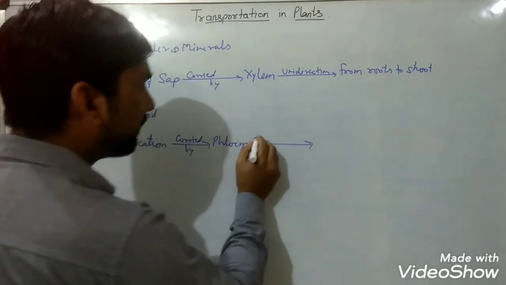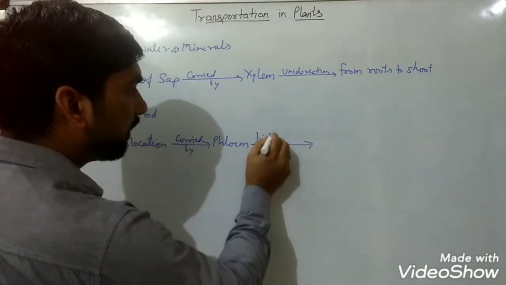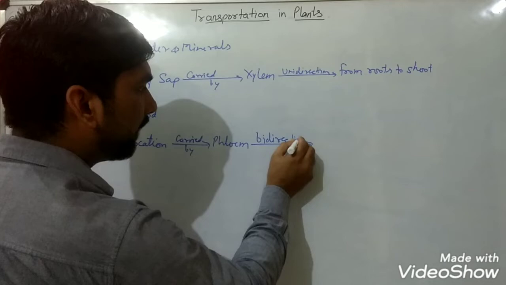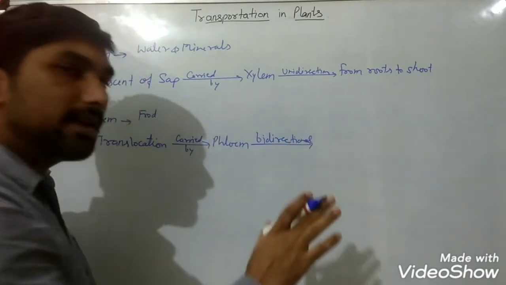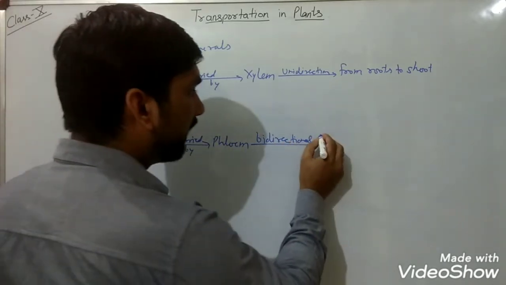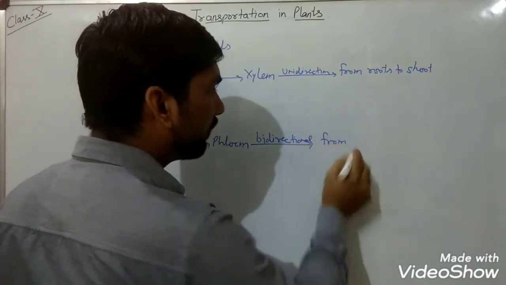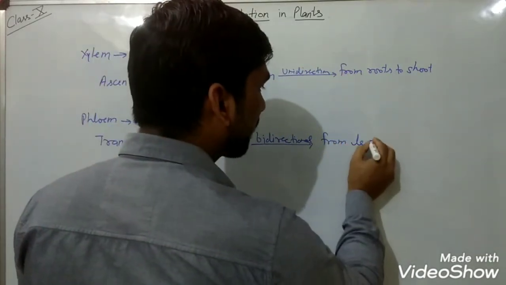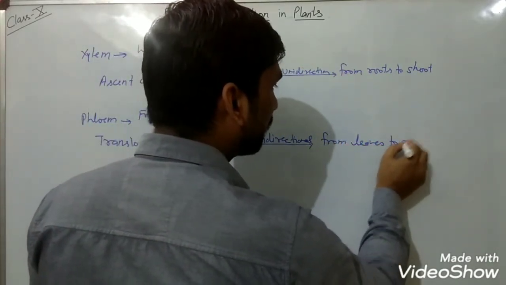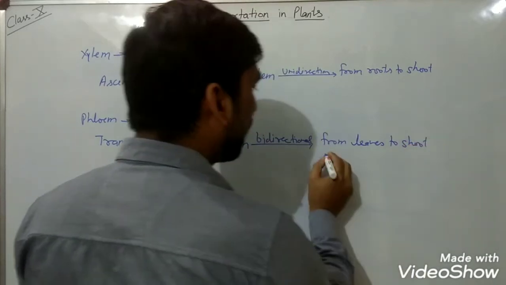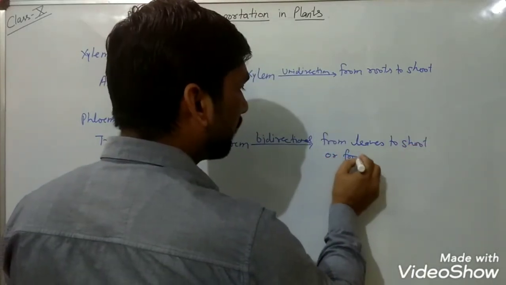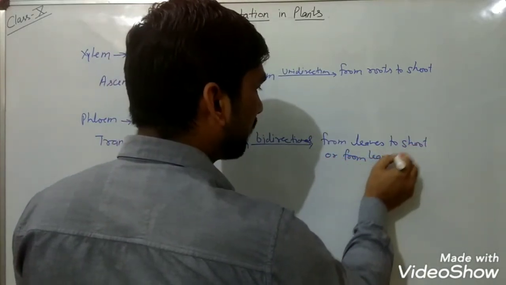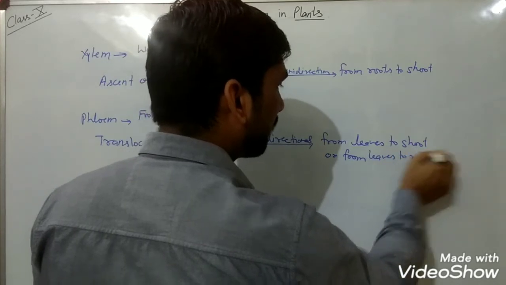This transportation is bidirectional. Bidirectional means it transfers in both ways, upward and downward, so from leaves to shoot, or from leaves to root.